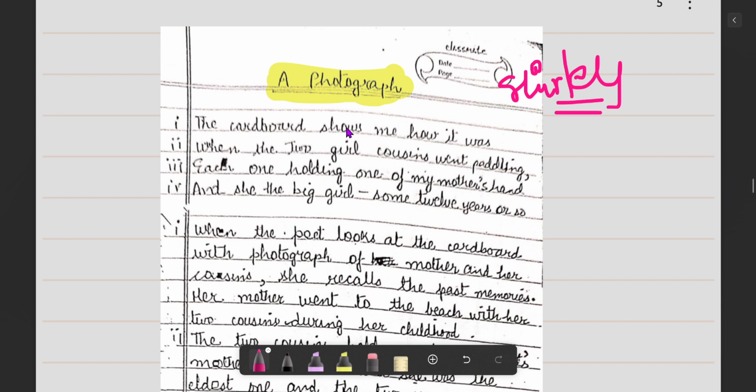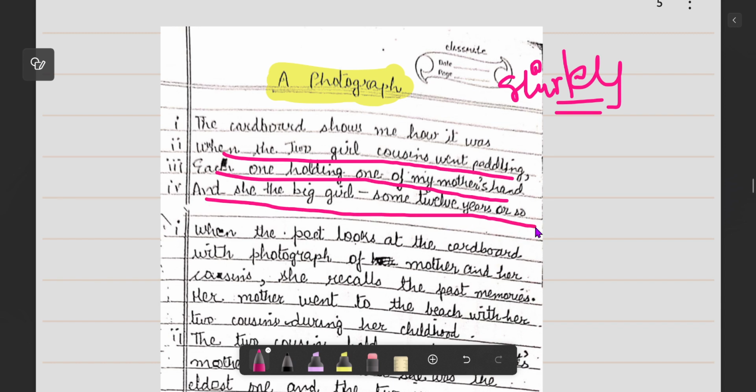Okay, so the first paragraph starts with: "The cardboard shows me how it was when the two girls went paddling, each one holding one of my mother's hands, and she, the big girl, some 12 years or so."